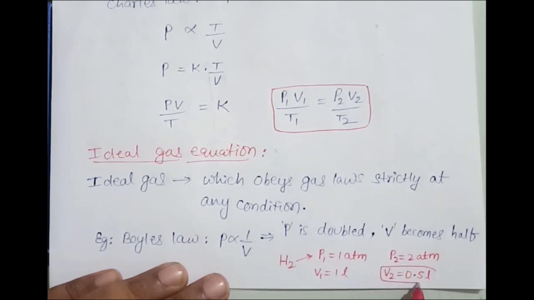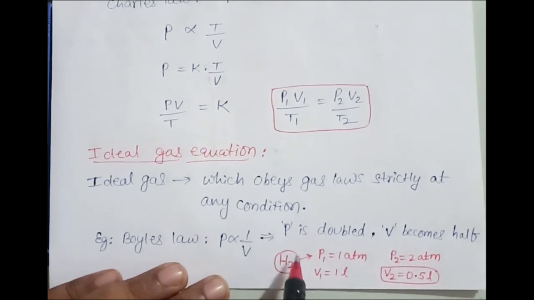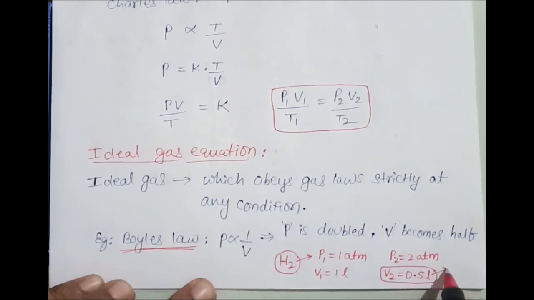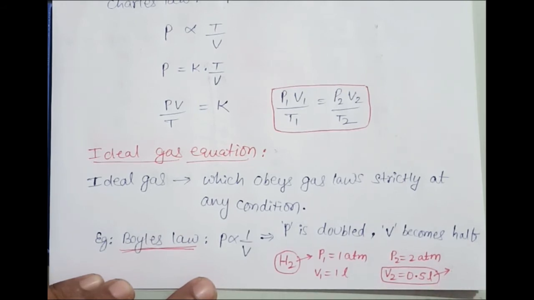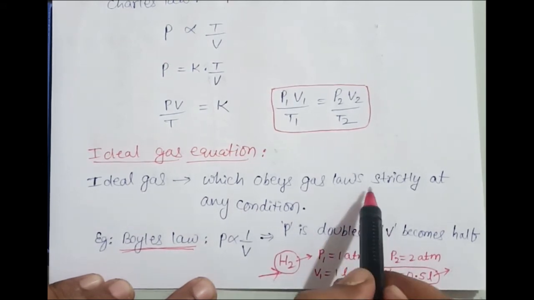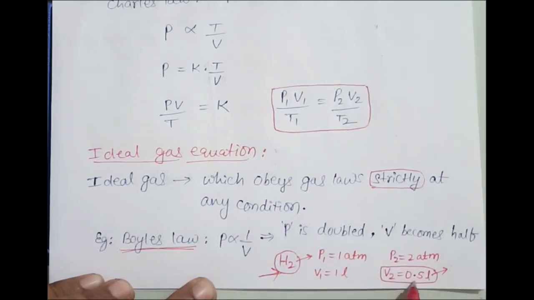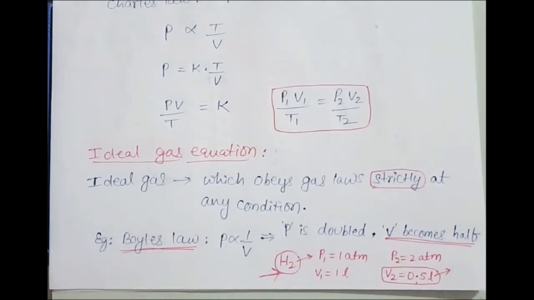If experimentally I get exactly half, then I can say the gas is following Boyle's law strictly, and that gas can be called an ideal gas. But if I do the experiment and get a volume either more than or less than 0.5 liter, then I cannot say this gas is an ideal gas. This is what I meant by strictly. So experimentally 0.5 liter and theoretically also 0.5 liter, strictly, then it is called an ideal gas. I'll give you one more example also.